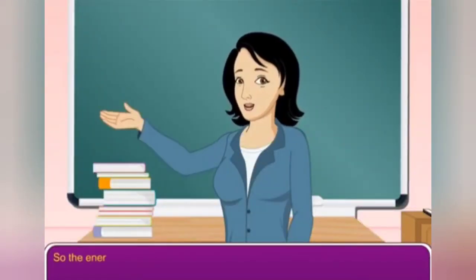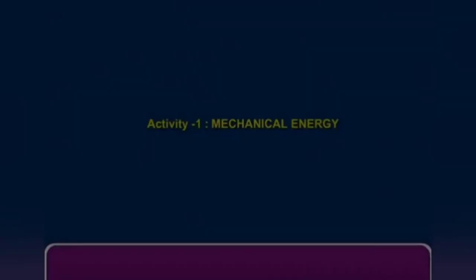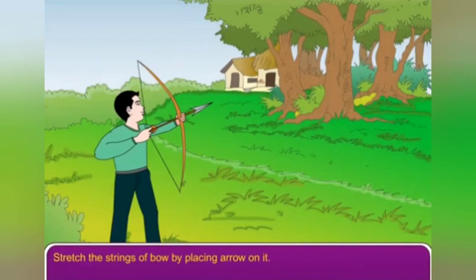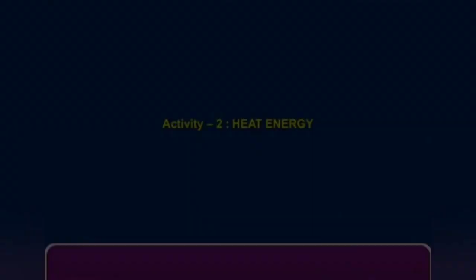So, the energy is the capacity to do work. Let us find about different forms of energy. Activity 1. Take a bow and arrow. Stretch the strings of the bow by placing the arrow on it. Release the string. The arrow shoots forward with speed. The stretching of the string gives mechanical energy that shoots the arrow forward.